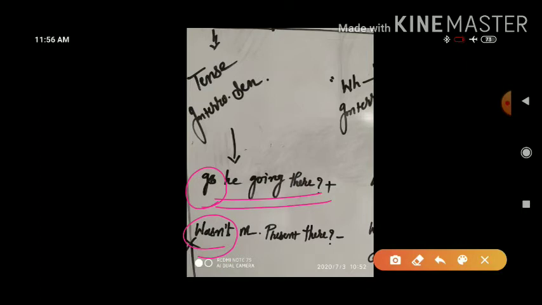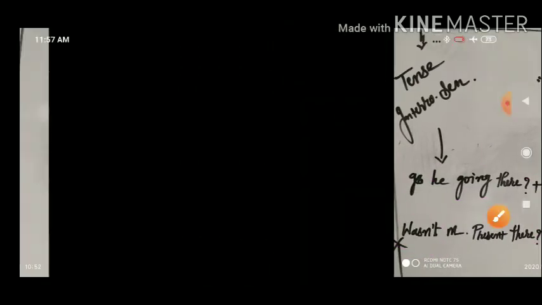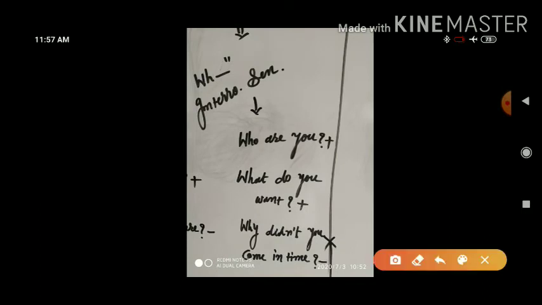Is he going there? This is with the positive sense. Wasn't Mira present there? This is with the negative sense. In this way we have the examples for tense interrogative sentence. Tense interrogative sentence can be with the positive sense and it also can be with the negative sense. Okay, got the idea? In the same way, WH interrogative sentence also can be with the positive sense, and it can also be with the negative sense.